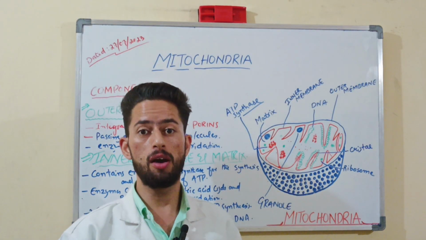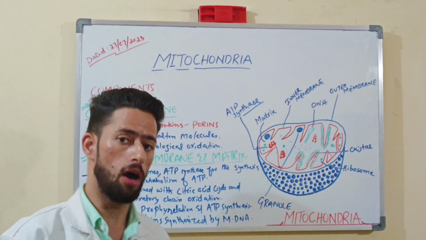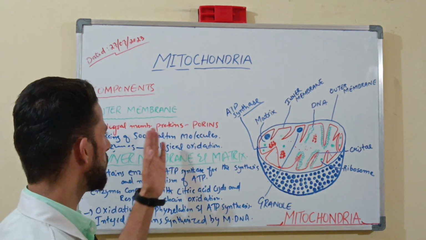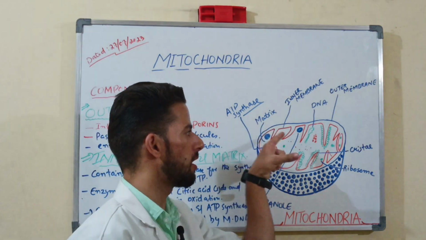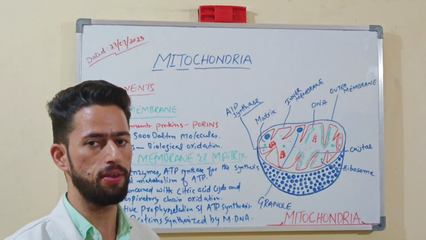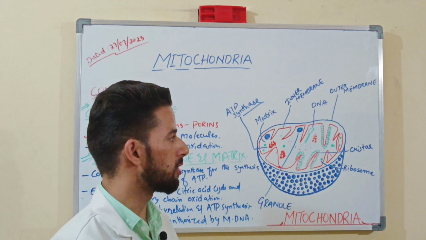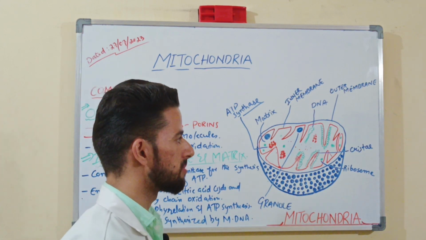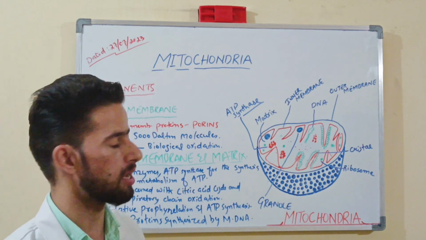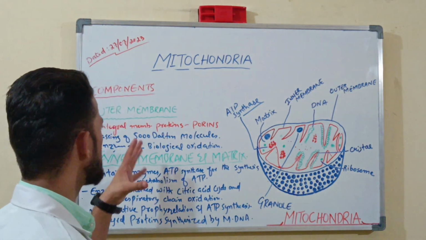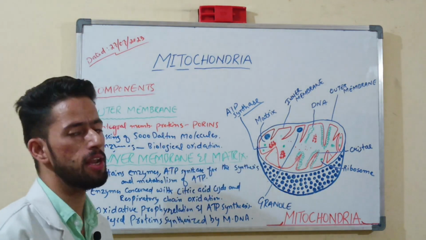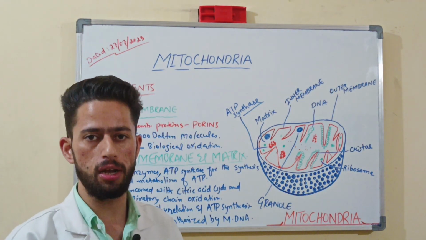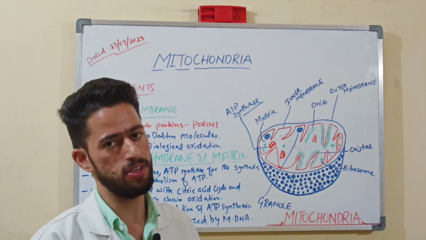Okay, so let me elaborate about the outer membrane, then matrix, and also inner membrane. Understanding? So outer membrane is mainly made of the phospholipid bilayer. Understanding? समझ आ रहा है? So there is the presence of the phosphate groups, there is presence of the proteins. Understanding? Okay, there is also presence of the integral proteins. What are the integral proteins? The proteins which are permanently staying there on the surface of this membrane.